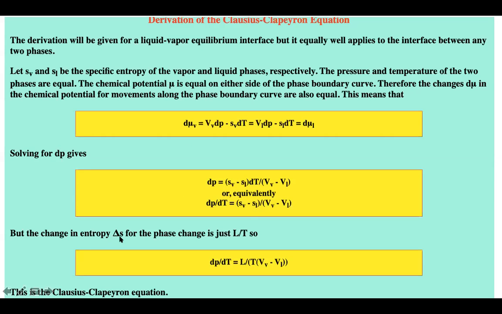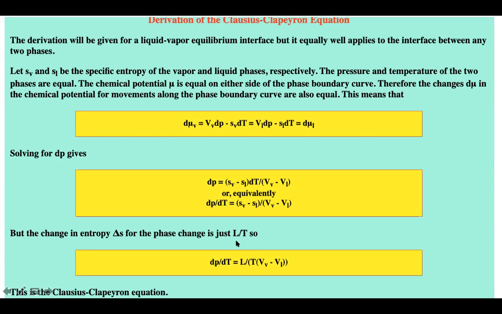But the change in entropy, for the phase change, is just L by T. What is phase change? Change of phase, in the sense one state to the other state. While moving from liquid to vapor, what's happening? Some amount of heat is being used just to change the state, but not to increase the temperature. We call it the latent heat. So that latent heat is represented here.